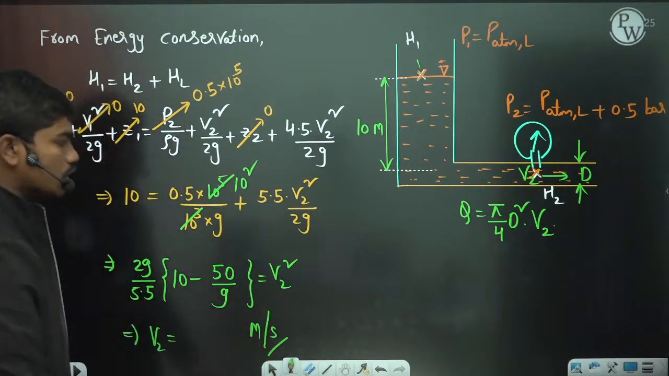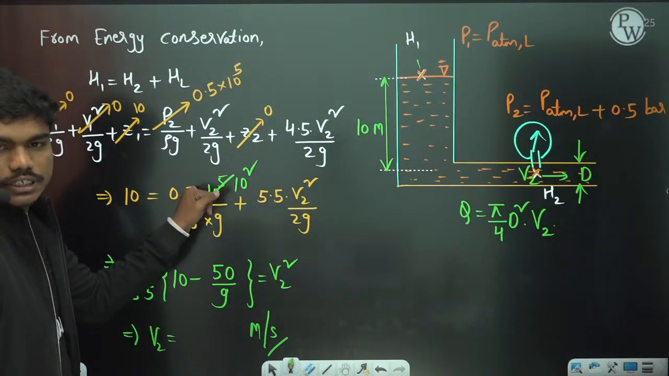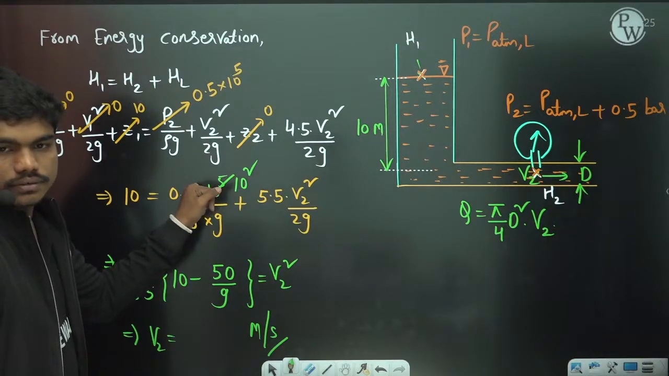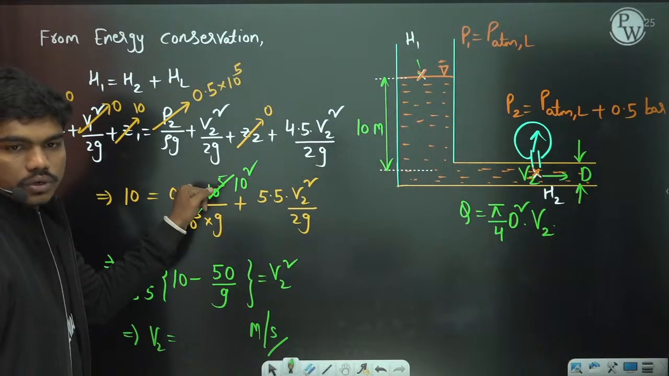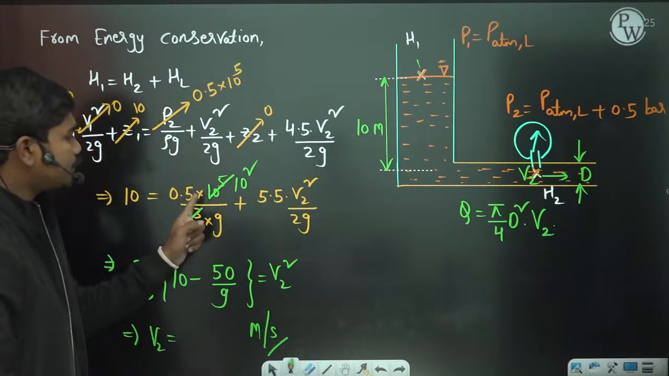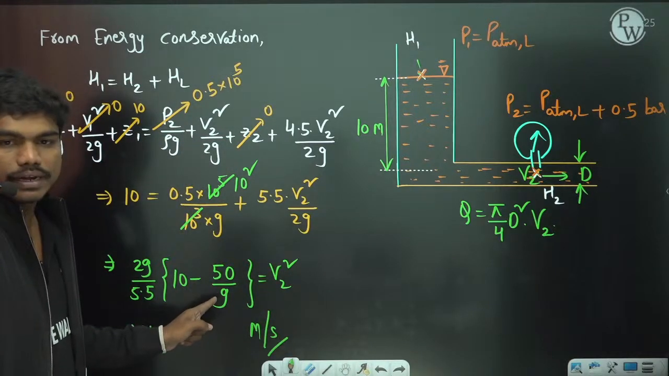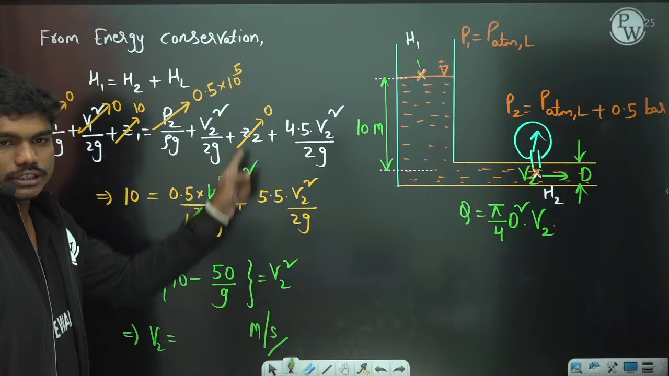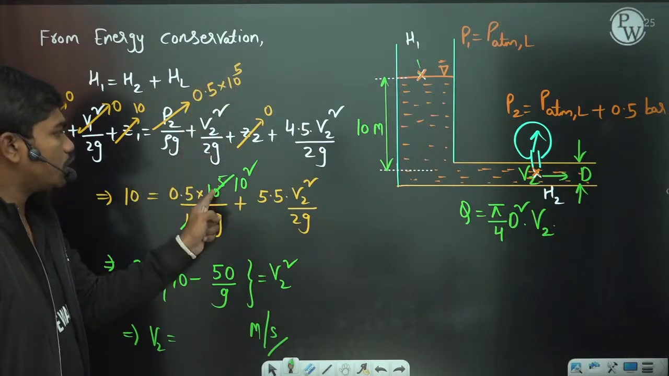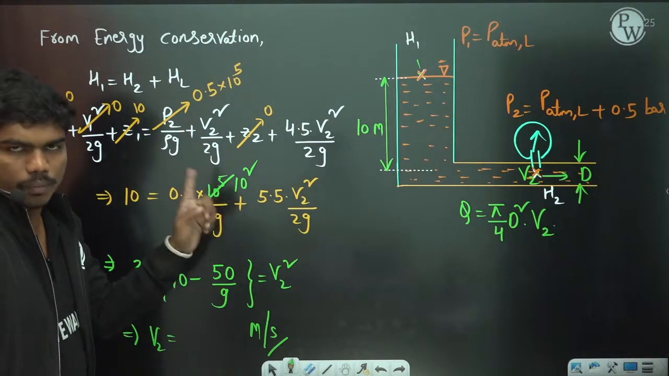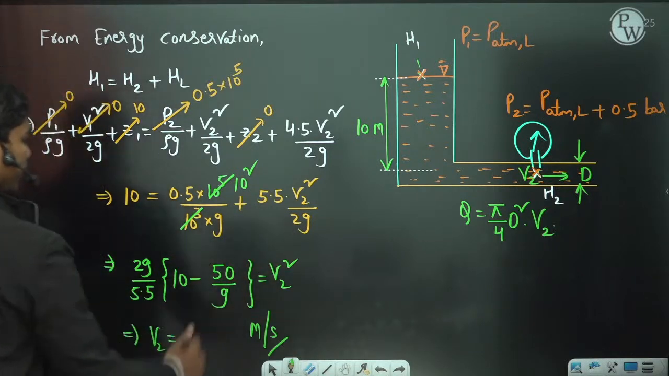Please type in the chat box. That's it, right? So 10 square into 0.5, yes, correct? So now it's fine. 0.5 into 10 square is 50 divided by g. Yes, because this has to be in pascals, so 0.5 into 10 power 5 has to be substituted. Normally we substitute in kilopascals, but anyhow, this is the correct answer.